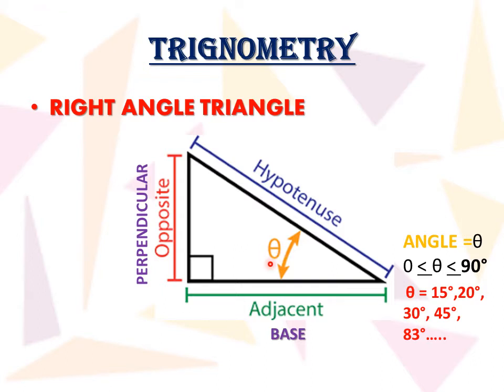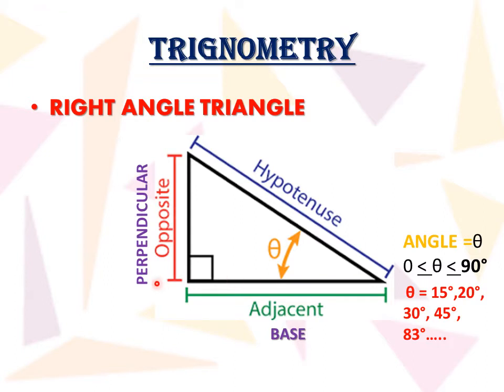This is called theta. So if it is theta, then we will be seeing the ratios of any two sides. If we consider this as theta, the side opposite to this angle will be the opposite side, or we can consider it as the perpendicular, because in this triangle we have another 90 degree angle.